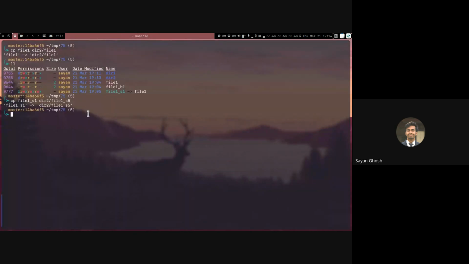So what does this do? If I do ll dir2, it seems like it would create another symlink in dir2, but it will copy the actual file that is pointed to by this link. We are copying file1_s1, so as soon as I refer to file1_s1, it will refer to the actual file that it points to, and it will copy that actual file into dir2/file1_s5.